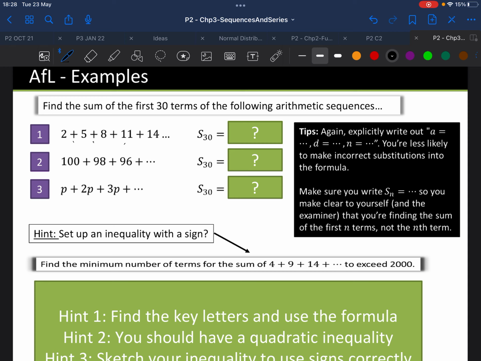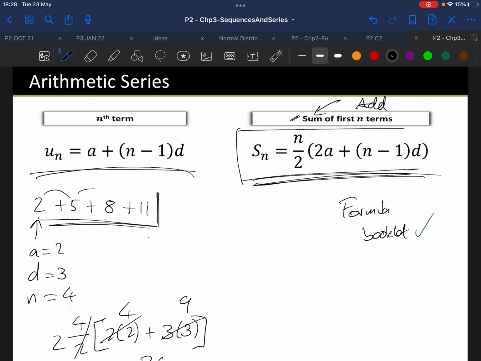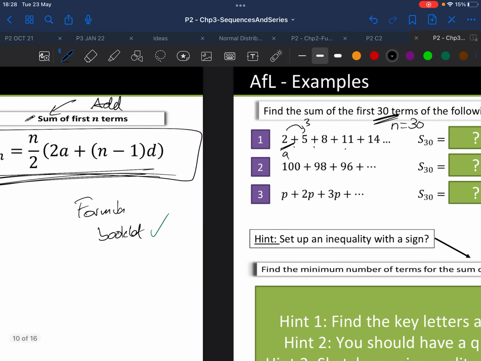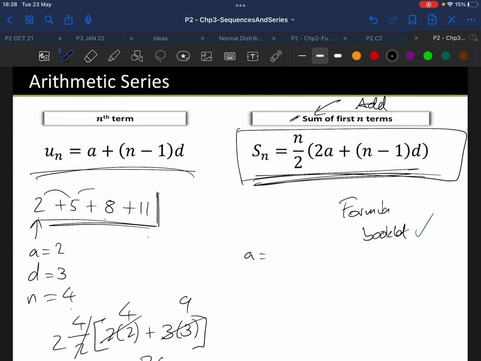Notice the addition signs. Find the sum of the first 30 terms of each of the following arithmetic sequences. So on the first one, we've got a as 2. We've got the difference as 3. And we would just substitute them into this formula. Okay, so I'll do one with you. So the top one, we said that a was 2, d was 3, and n was 30. So you write out this rule here, and then you substitute the values in.